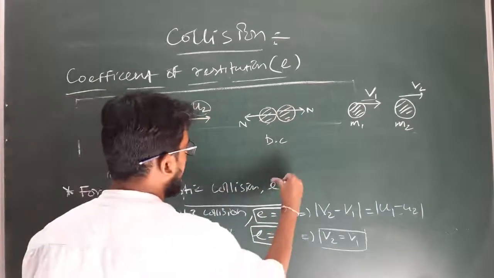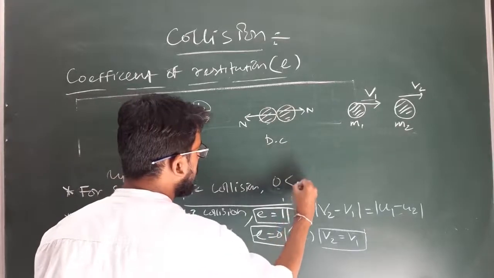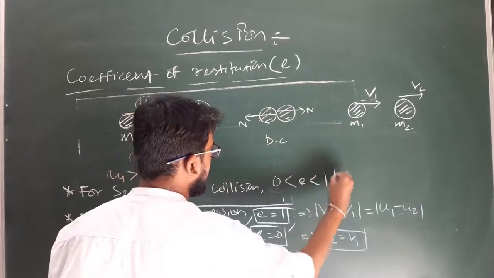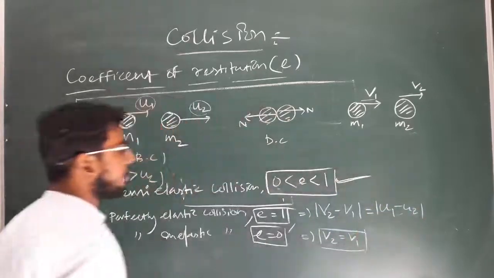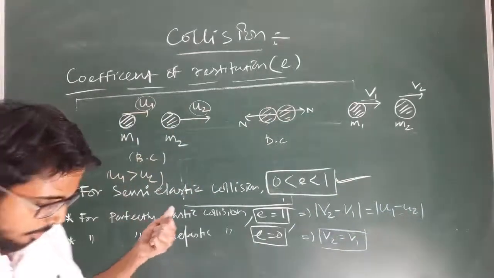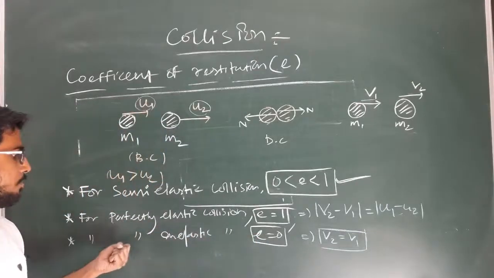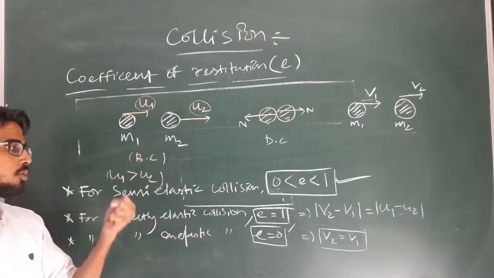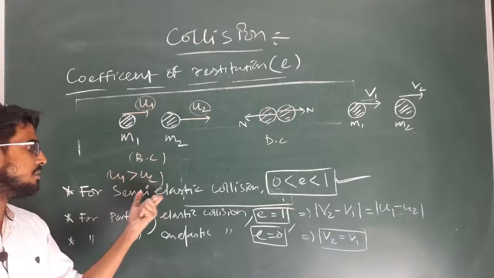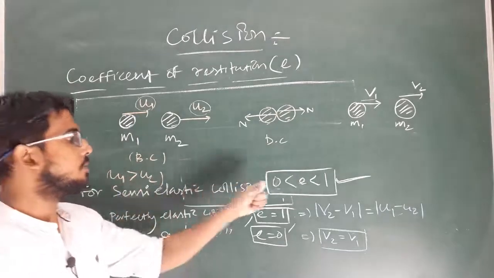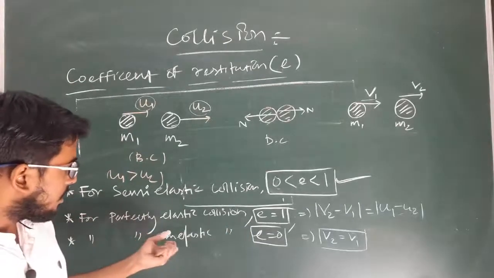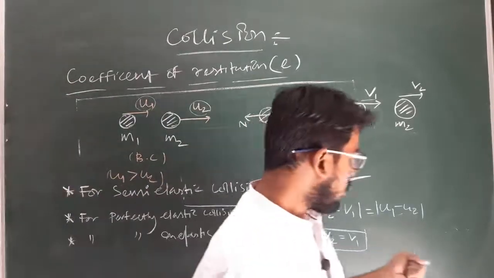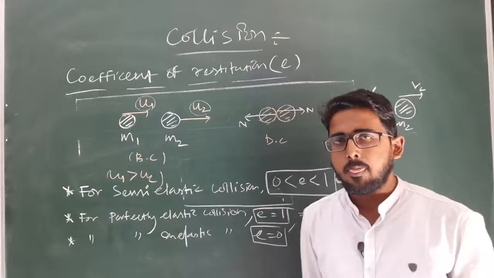And in general case, for semi-elastic, e lies between 0 and 1. This is the practical condition, because in nature no collision is perfectly elastic or perfectly inelastic. Most collisions in practical cases are semi-elastic. That's why the coefficient of restitution lies between 1 and 0. But what are the cases when the collision will be perfectly elastic?